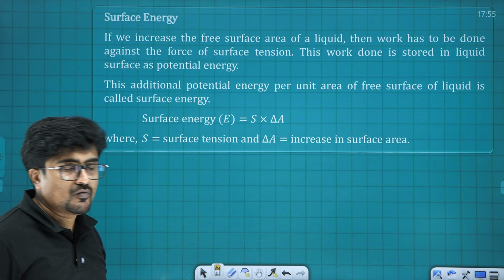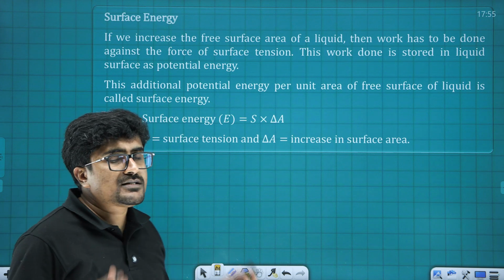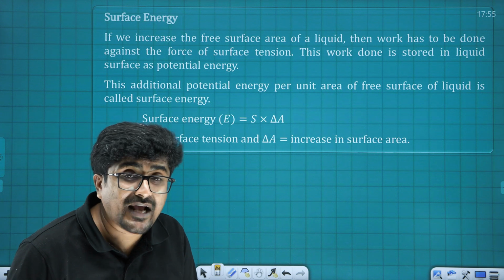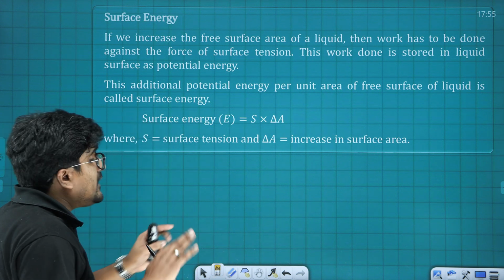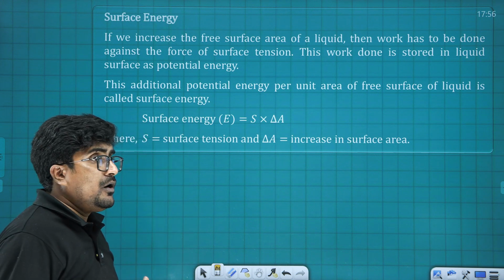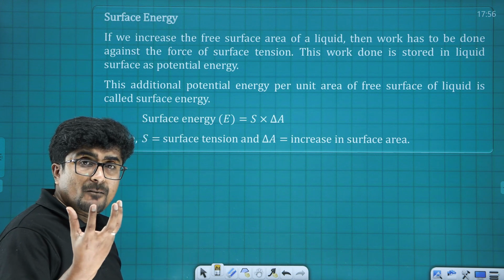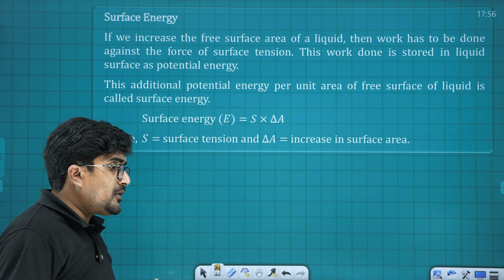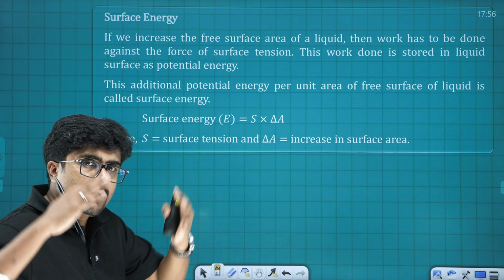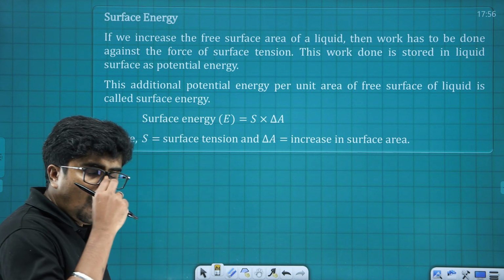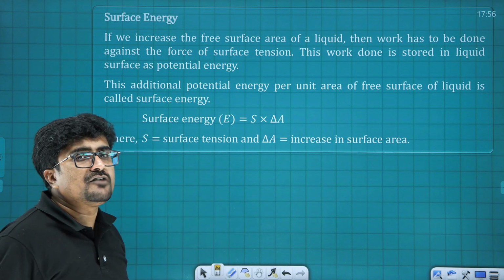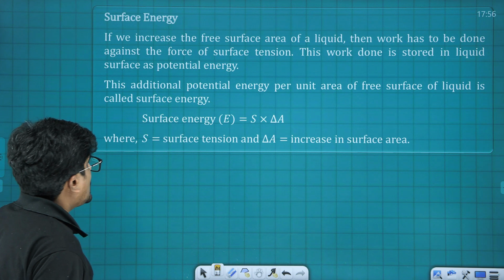Next one is surface energy. Basically, the work done in changing the surface area is stored as the surface energy. For example, consider the case of an air bubble, or a soap bubble, or a balloon which we are blowing to increase the volume, to make it bigger. In all those cases, the energy that we spend to increase the surface area, we call it surface energy.